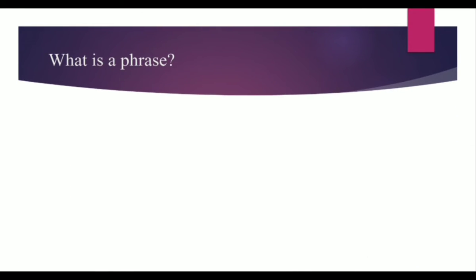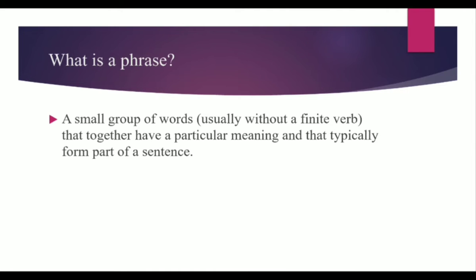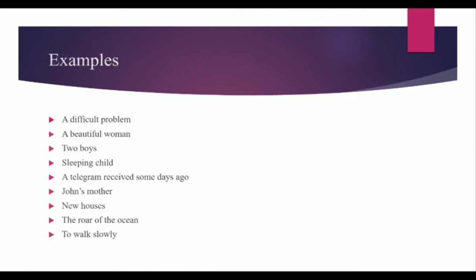Firstly, what's a phrase? A phrase is a small group of words, usually without a finite verb, that together have a particular meaning and that typically form part of a sentence. Some examples: a difficult problem, a beautiful woman, two boys, sleeping child, a telegram received some days ago, John's mother, new houses, the roar of the ocean, to walk slowly.